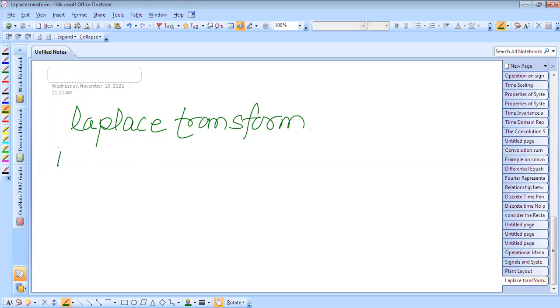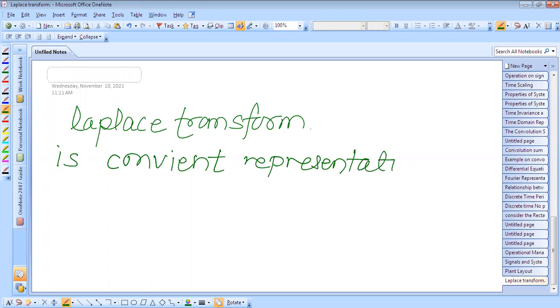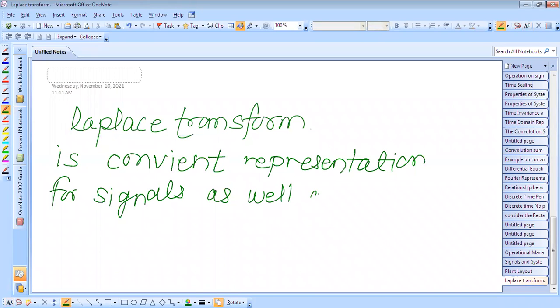So the Laplace transform is a convenient representation for signals as well as linear time invariant systems.